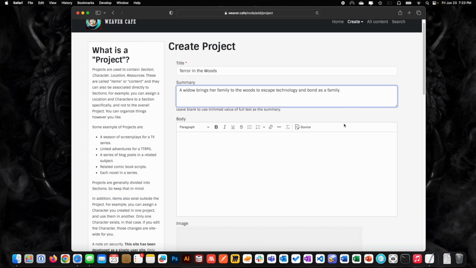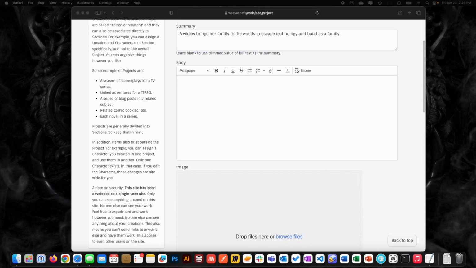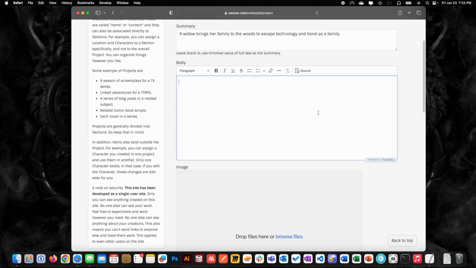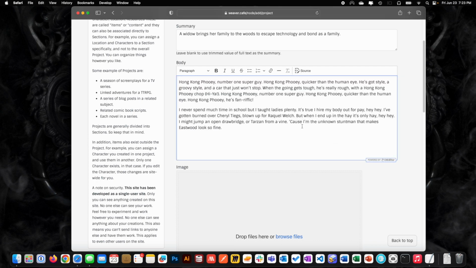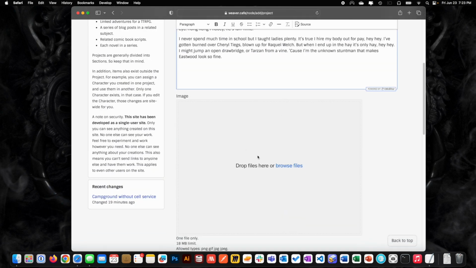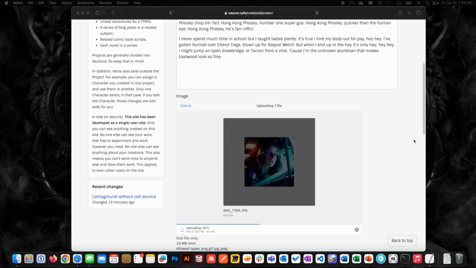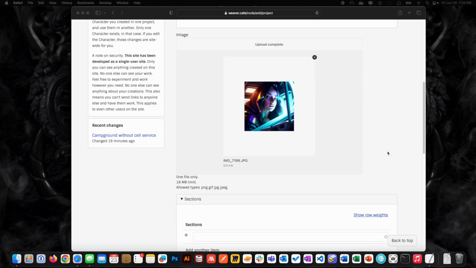so now we're going to do this, and I'm going to put some text in here. Again, I'm just automatically generating text. Hong Kong Phooey, that is funny. And so the project gets, like just about anything else, a picture, right? So you can change it or whatever. I like this picture. I think it's cool. I think that's a very cool picture.